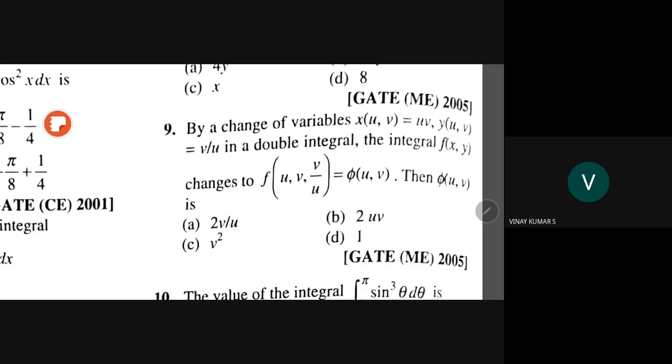Then phi of u comma v is... Can you tell this? Phi of u, v is. How can we tell this? Should we solve using the determinant?